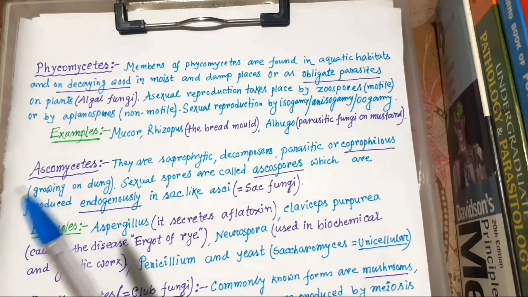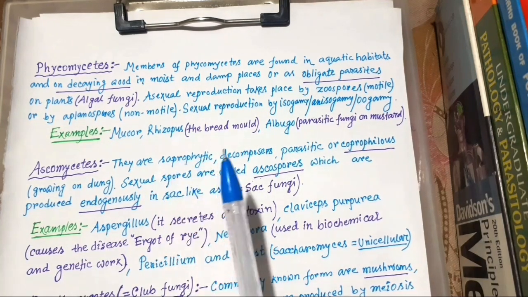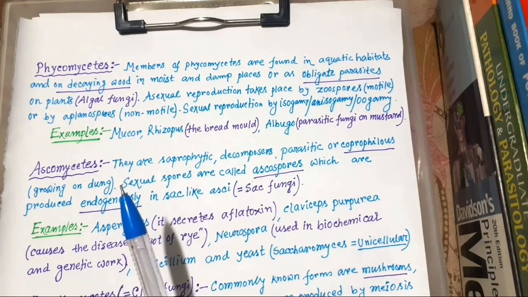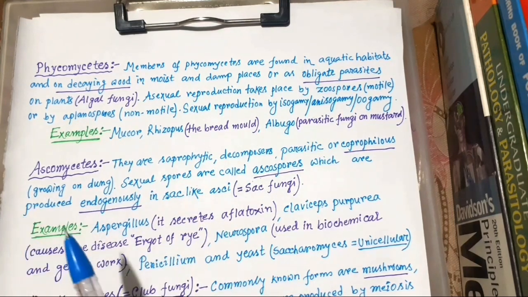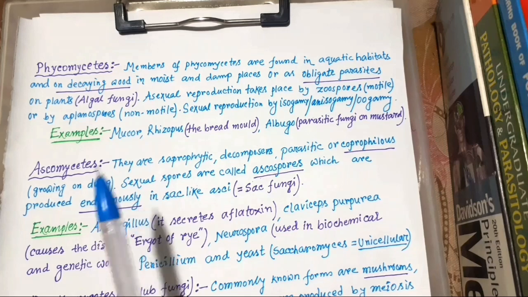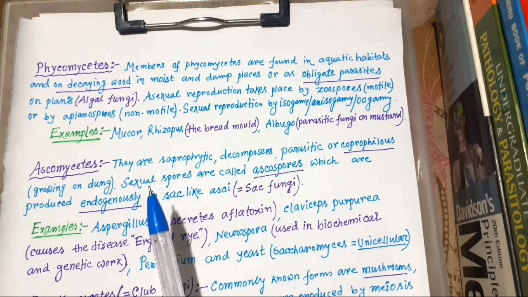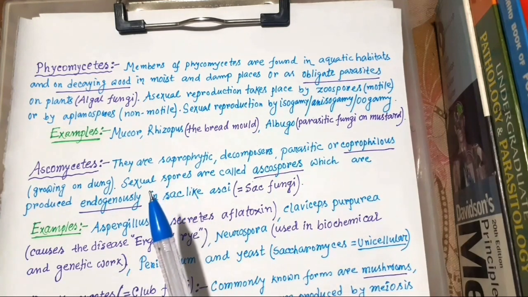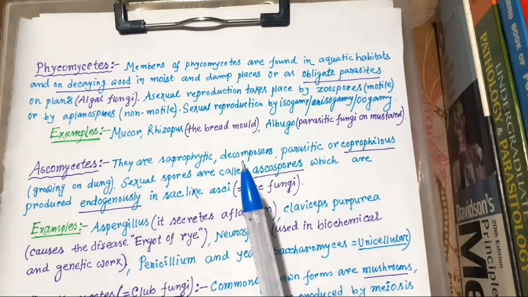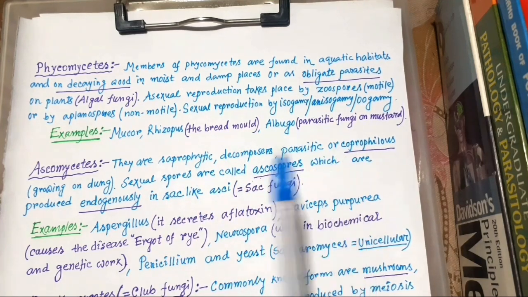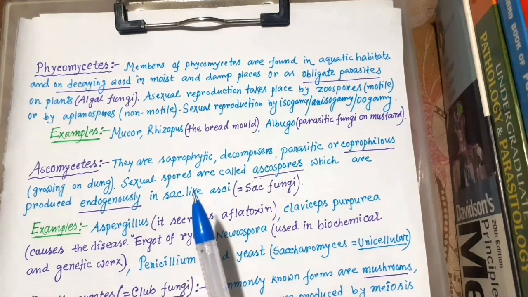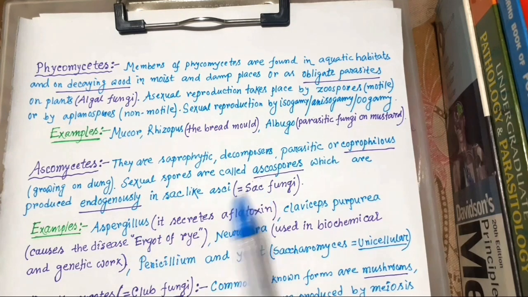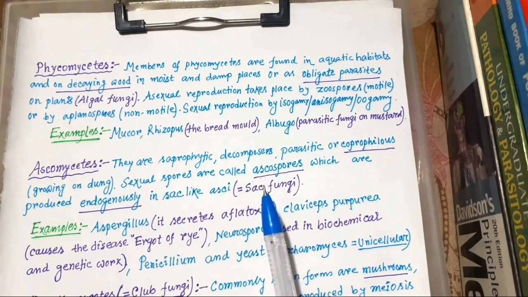Now, Ascomycetes. They are saprophytic, decomposers, parasitic, or coprophilous. That means growing on dung. Dung means feces of animals, and that is used as manure, that means organic fertilizer. Sexual spores are called ascospores, which are produced endogenously in sac-like asci. Endogenously is important. Because of the sac-like asci, we call them sac fungi.